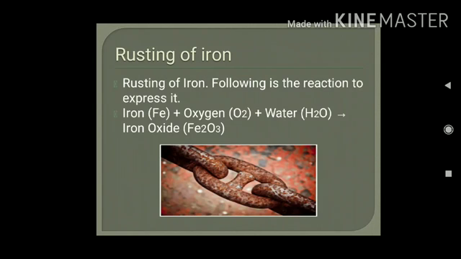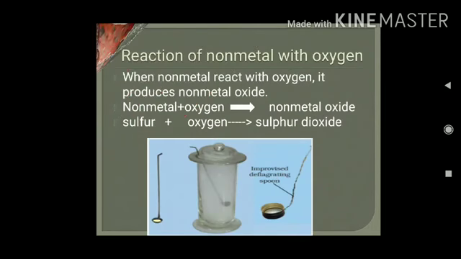Next, we will discuss iron oxide. When iron reacts with oxygen, it will form iron oxide. That means rusting. The chemical name of the rust is iron oxide or ferric oxide. Rusting of iron means what? When iron gets exposed to air for a longer time, to the atmosphere for a longer time, it will form a reddish brown structure. The reddish brown substance will form, and it is known as rust. See the chemical equation. Iron, when it reacts with oxygen and water, will form iron oxide.